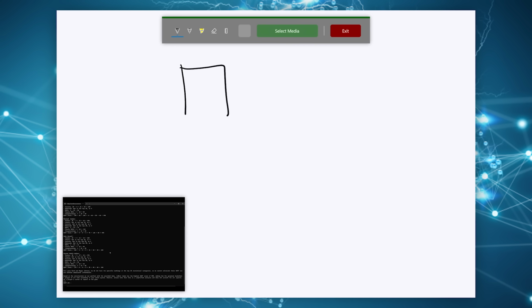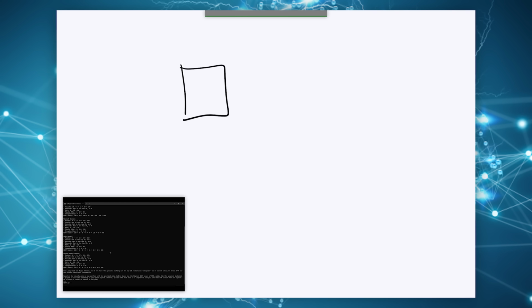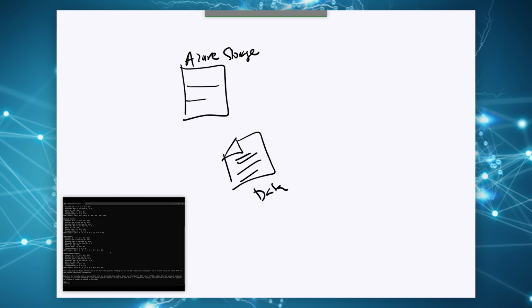So, what if all the data is not available at the time when the model is trained? What do we do then? Well, in that scenario, what we're going to have to do is provide the data ourselves. To do that, we're going to need a storage location. So Azure Storage. We obviously will need a file that has the additional data. And that's going to go in here.